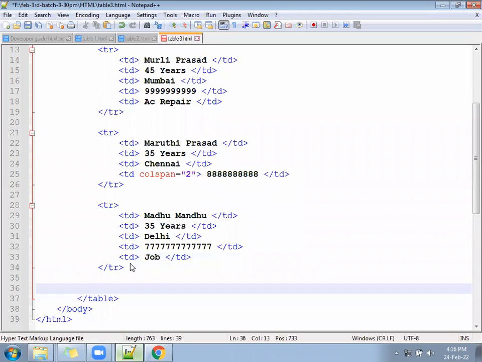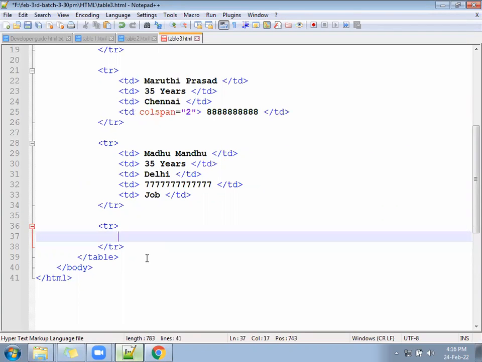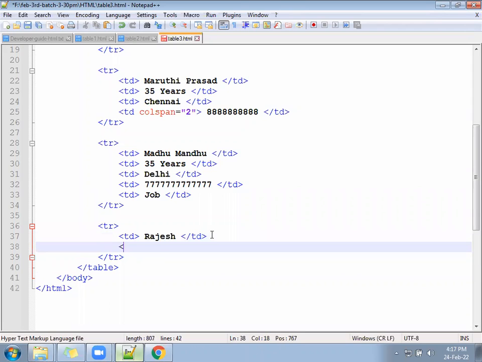TR number 4. Inside the TR number 4, TD, name is Rajesh, age is 25 years, from Bangalore.